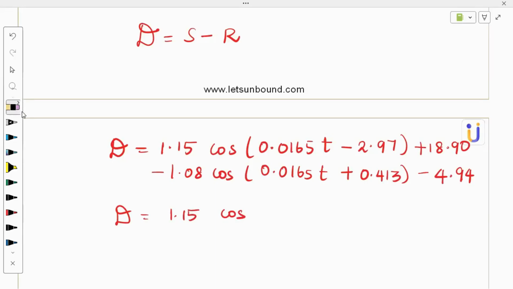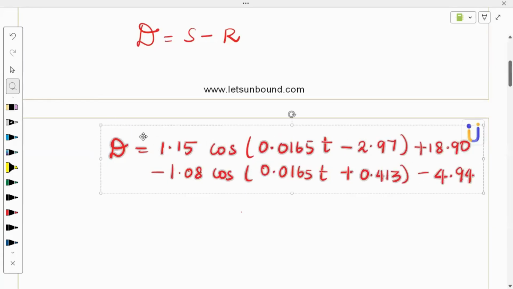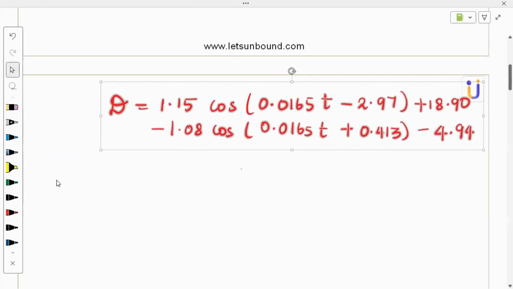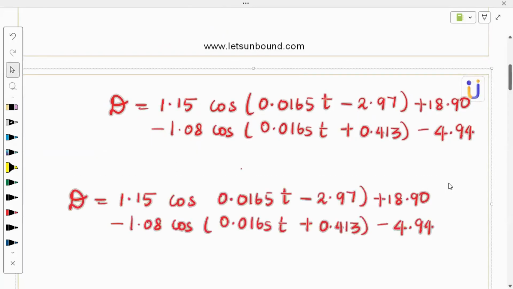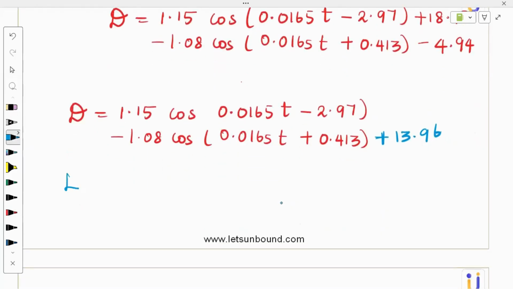So the D model is also there, but we can find it in this way too. I'll just copy this. The only thing I can reduce here is 18.90 minus 4.94. Let's do that and simplify it. This will become 18.90 minus 4.94, which is 13.96. So plus 13.96. Now let me compare with the given D, which has 3 unknowns.